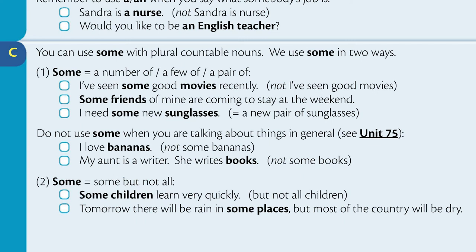2. Some means some, but not all. Some children learn very quickly. Tomorrow there will be rain in some places, but most of the country will be dry.